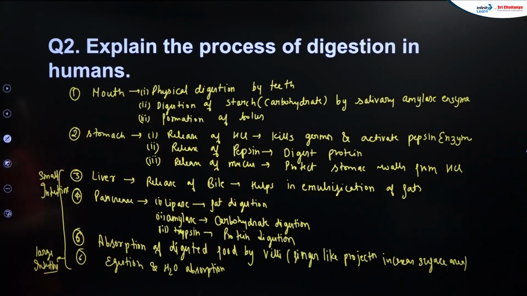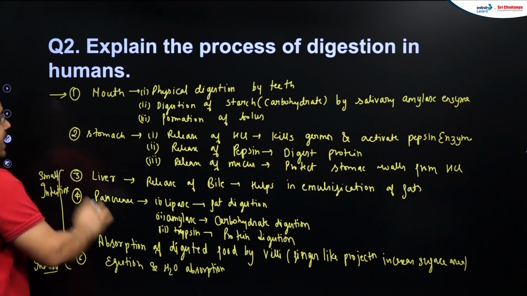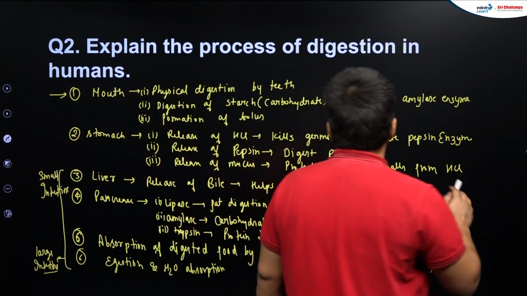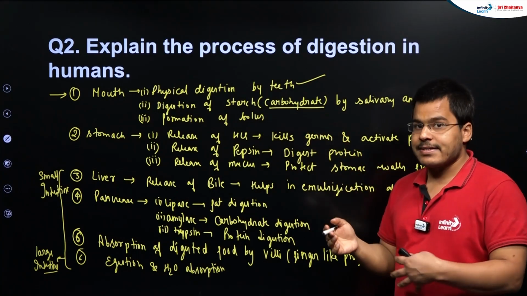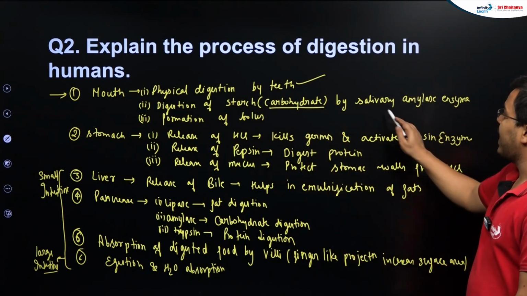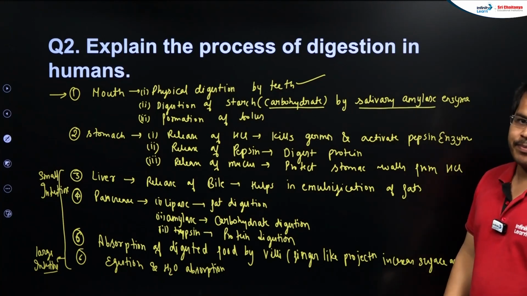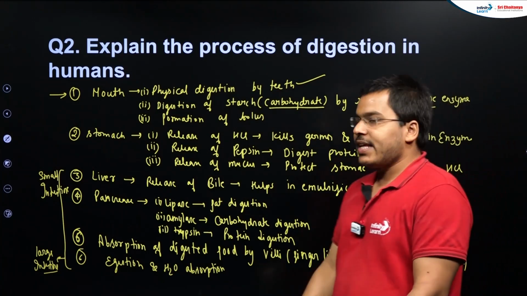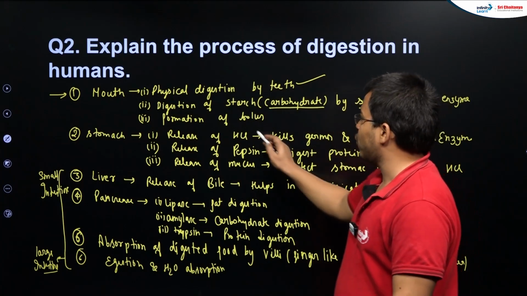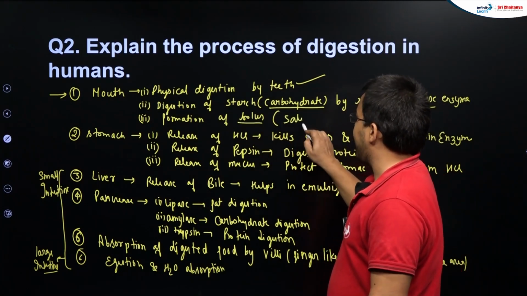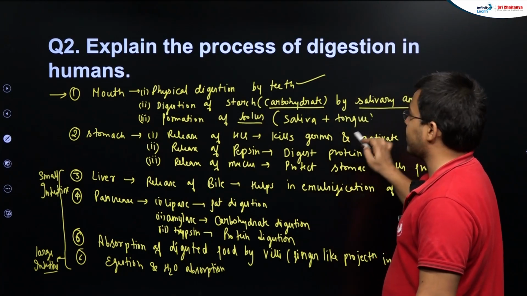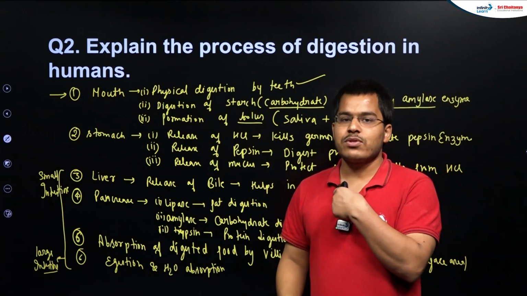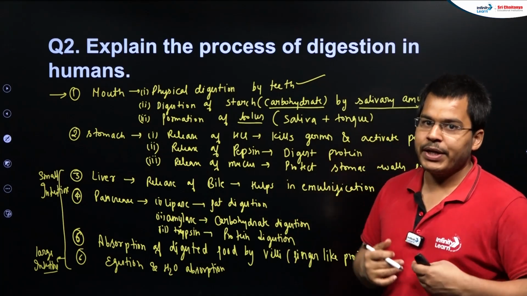First of all, we will be talking organ wise. First of all, in the mouth, the physical digestion will take place by the teeth. Then digestion of starch, that is carbohydrate, starts chemically here only in the mouth by the salivary amylase enzyme, which is in the saliva. After that, the tongue will help in the formation of bolus. Saliva, that is liquid, and tongue both help in the formation of a ball like structure that we call bolus, which will be swallowed by the esophagus by peristaltic movement into the stomach.